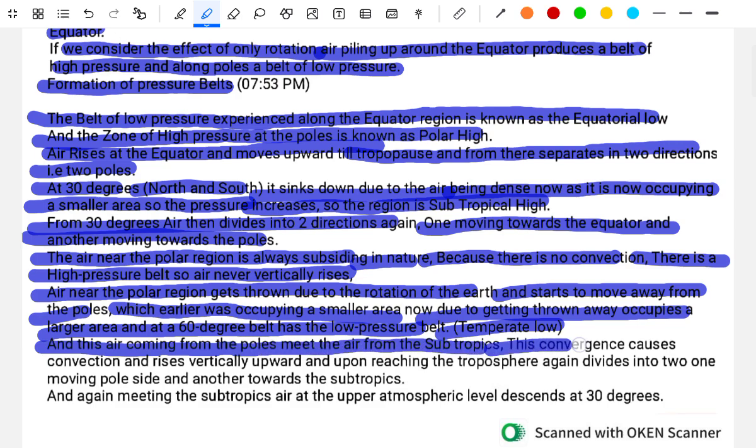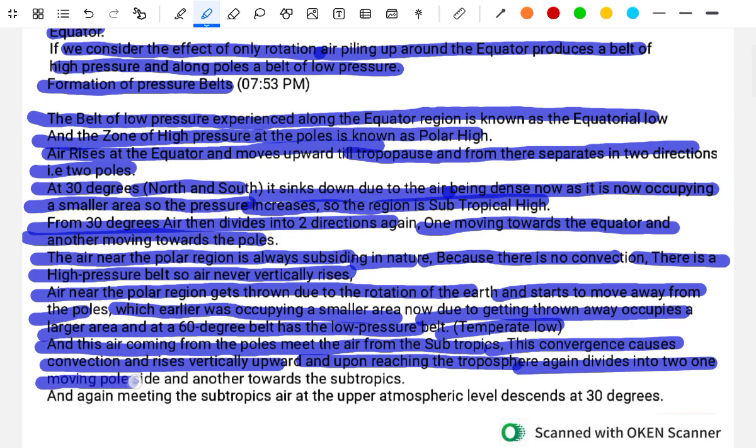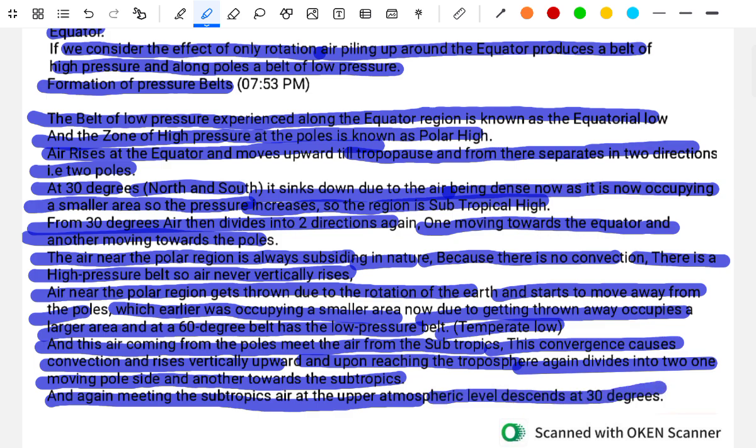The air coming from the poles meets the air from the subtropics. Its convergence causes convection, and it rises vertically upward, and upon reaching the troposphere it again divides into two, one moving towards the poles and another towards the subtropics, again getting the subtropical air apart. Atmospheric air descends at 30 degrees.